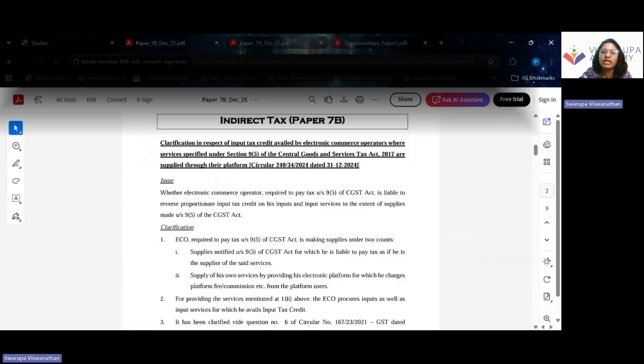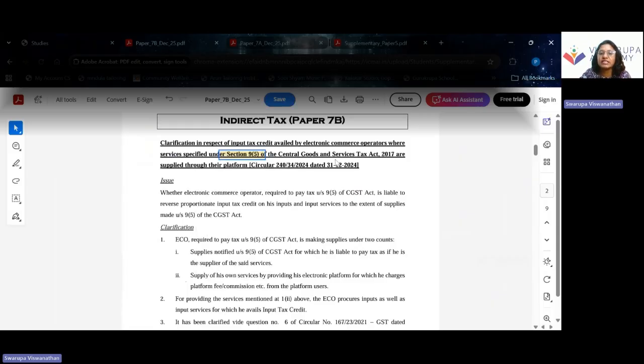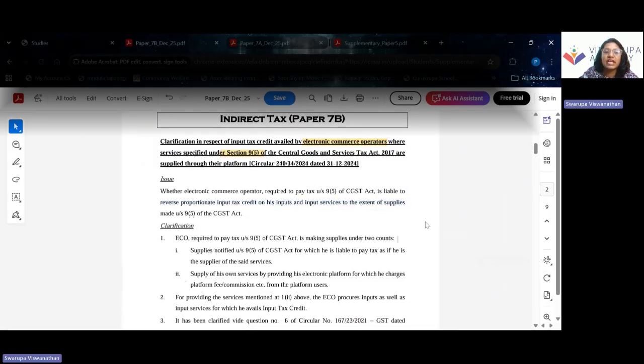that is availed by e-commerce operators where the services specified under section 9(5) of the Central Goods and Service Tax Act, that is CGST Act 2017, are supplied through the platform. So this is particularly for e-commerce operators. There have been certain clarifications issued, and that has been brought in as a part of our syllabus.